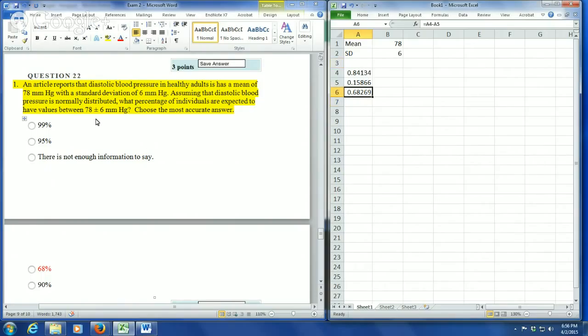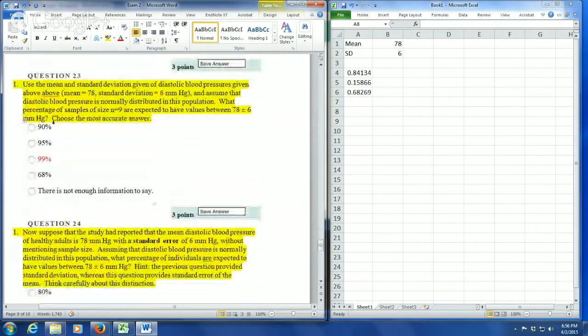So there are two ways to solve this one. You can do it conceptually and in your head, knowing that this is exactly 1 standard deviation above and below, and when you go only 1 standard deviation above and below the mean, you have exactly 68% of your sample there. If you don't recognize that, then you can do it this way. You do norm.dist, you test the upper value with a cumulative distribution, you test the lower value with the cumulative distribution, you subtract the two from each other, and then you get 0.68 as well. The next question, I believe, is also in reference to this.